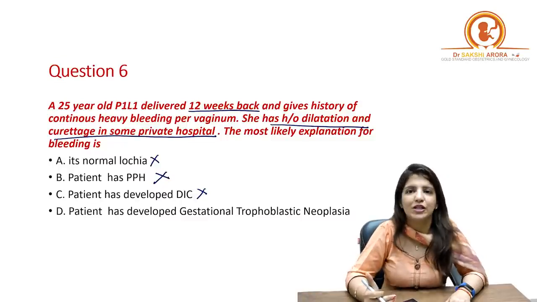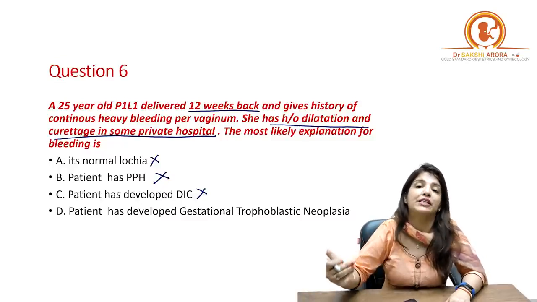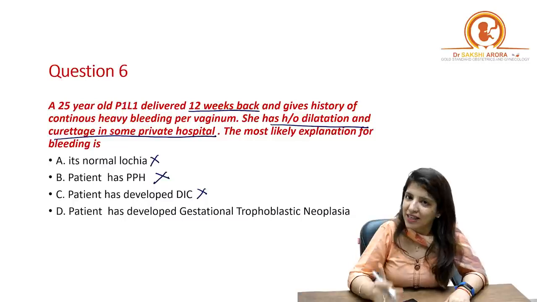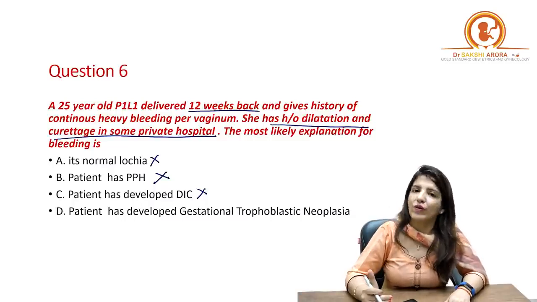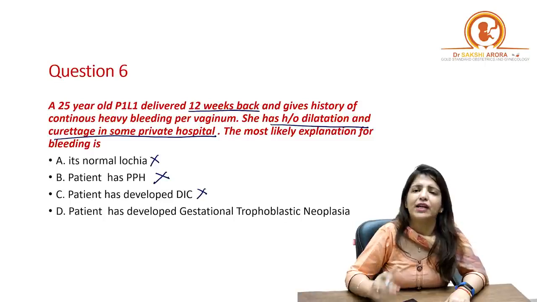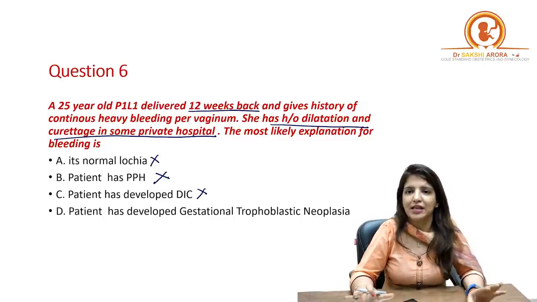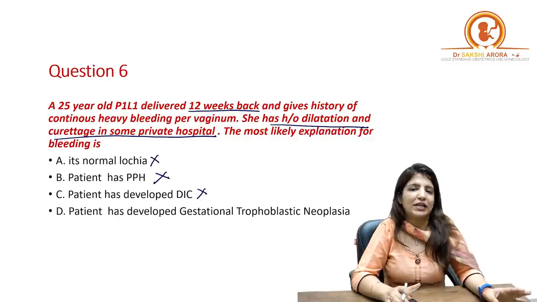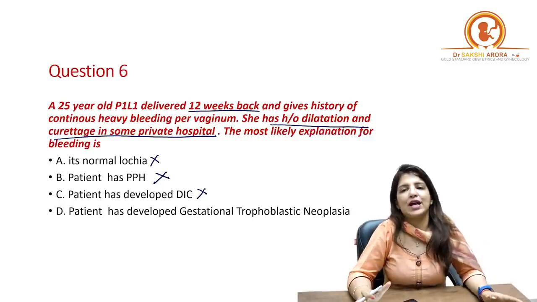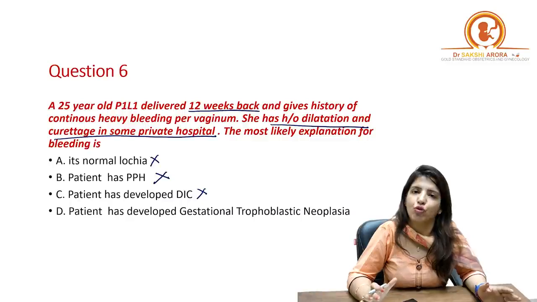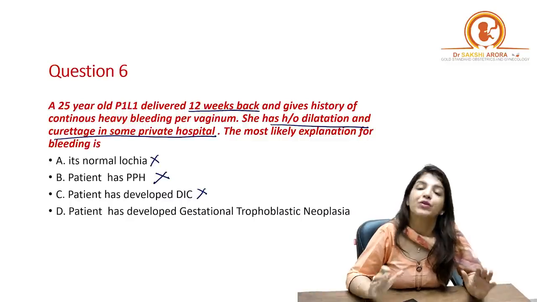Because after normal delivery we do not do a beta HCG follow-up, and that is why they are detected at a late stage. So this patient who is having continuous bleeding after delivery, DNC has been done and still the bleeding has not been controlled, most probably she has developed gestational trophoblastic neoplasia.